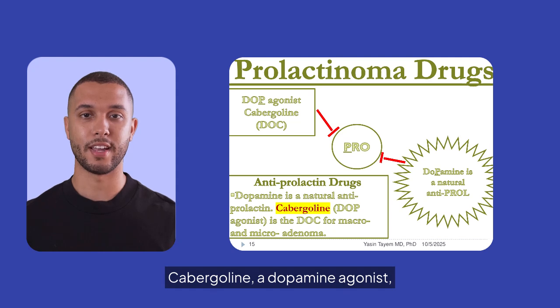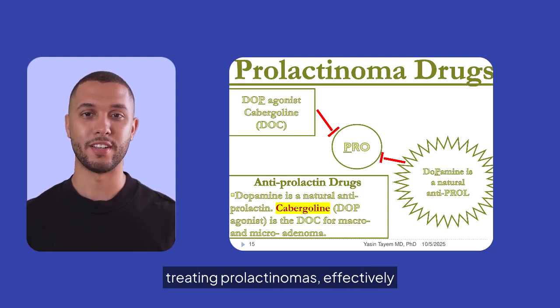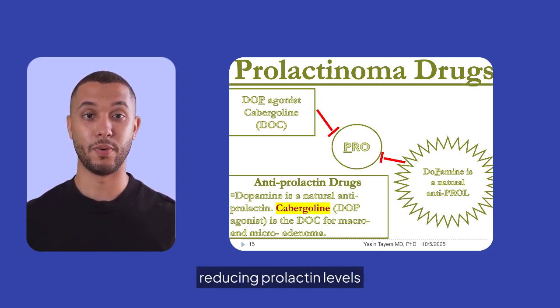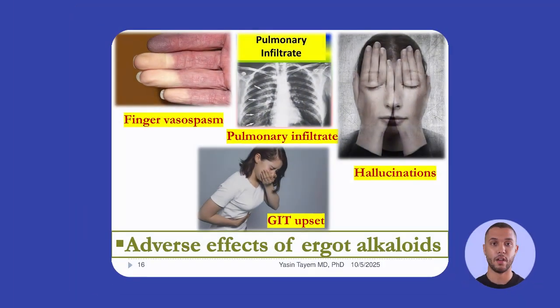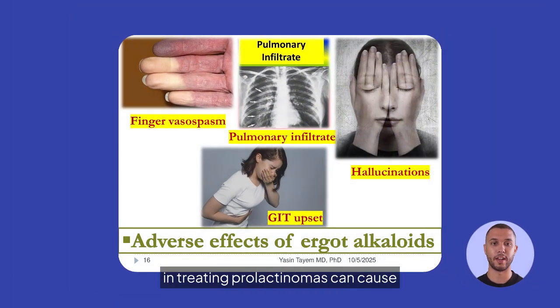Cabergoline, a dopamine agonist, is the drug of choice for treating prolactinomas, effectively reducing prolactin levels in both macro and microadenomas. Ergot alkaloids used in treating prolactinomas can cause adverse effects such as finger vasospasm, pulmonary infiltrate, hallucinations, and gastrointestinal upset.